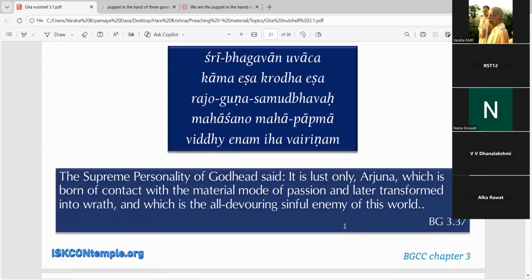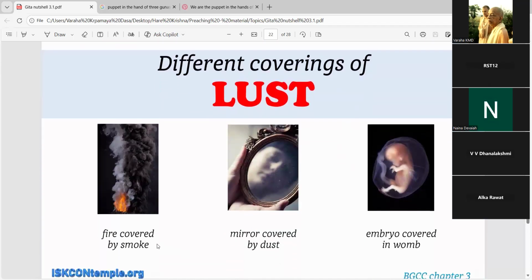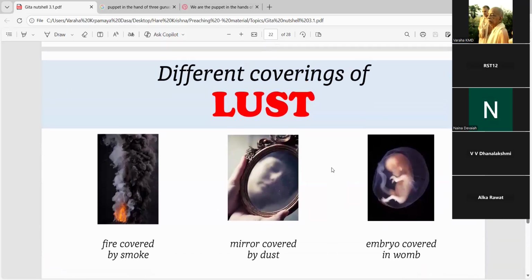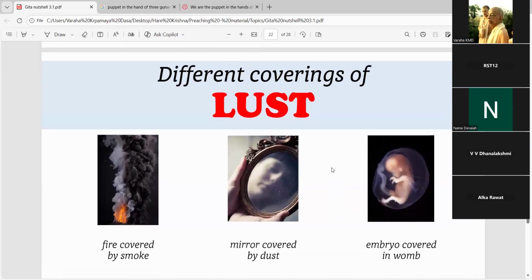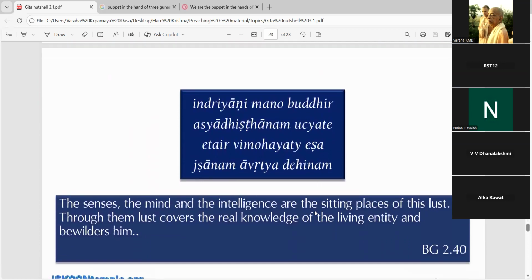Let us see further. So there are different coverings of lust. First example is fire covered by smoke. Second example is mirror covered by dust. And third example is embryo covered by the womb. So there are 3 degrees, 3 coverings. Based on this, we will see which is the biggest covering: small covering, little more, and little more, like that. So there are different coverings of lust. Let us talk about it.